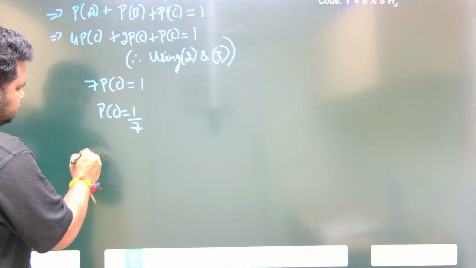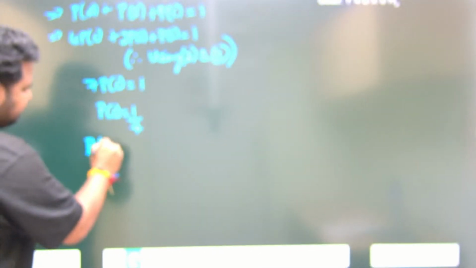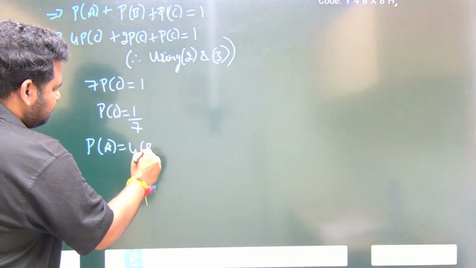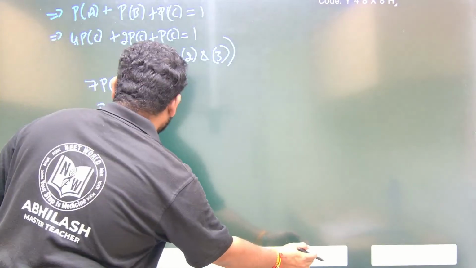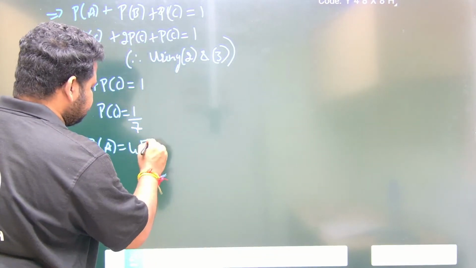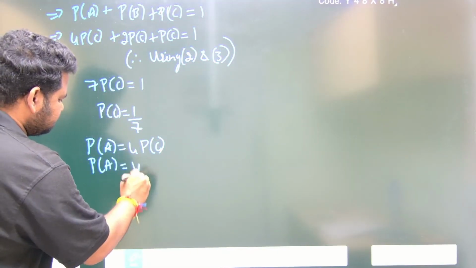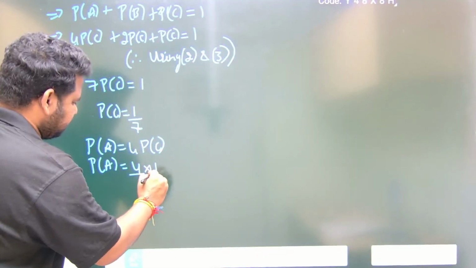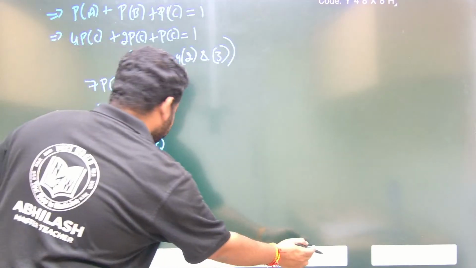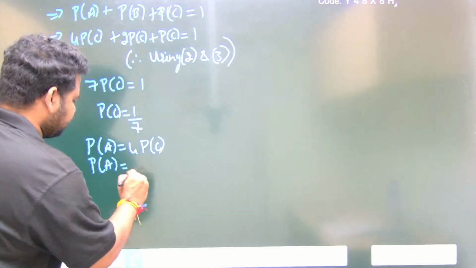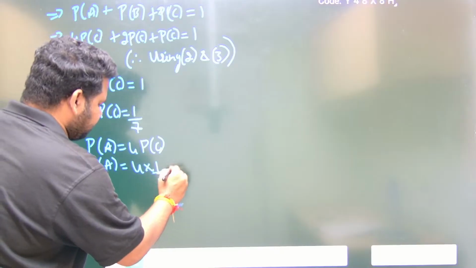Also we know that probability of A is 4 times probability of C. So probability of A will become what? Probability of A will become 4 times into 1 by 7. What is 4 times into 1 by 7? That is nothing but 4 by 7.